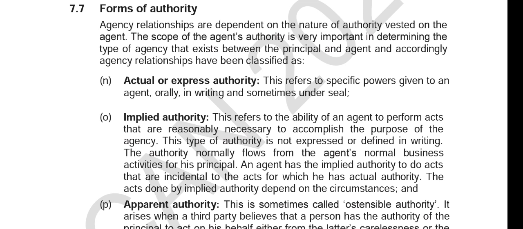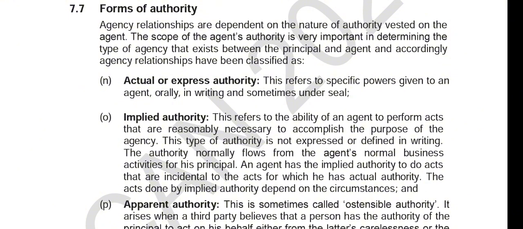Let me quote partnership right now. We understand that under partnership, maybe the agreement between partners was not expressly agreed on, maybe it was implied. We know that there's no agreement between them that was stated, but the Partnership Act covers it. So more or less, in an agency agreement, an agent has the implied authority to do acts that are incidental to the act for which he has actual authority.